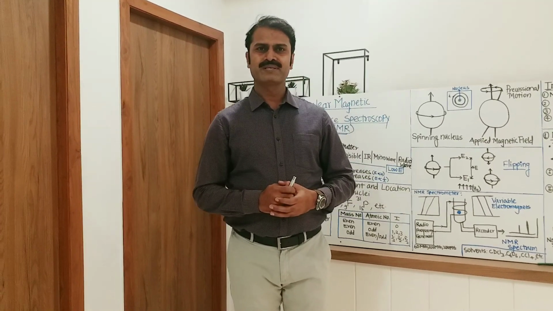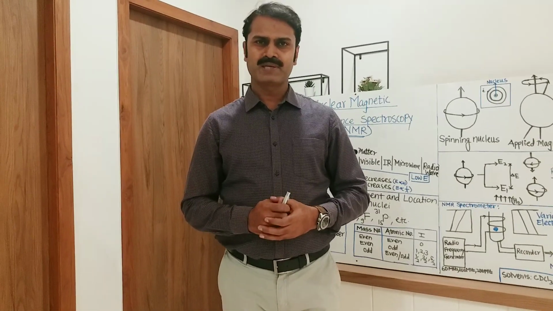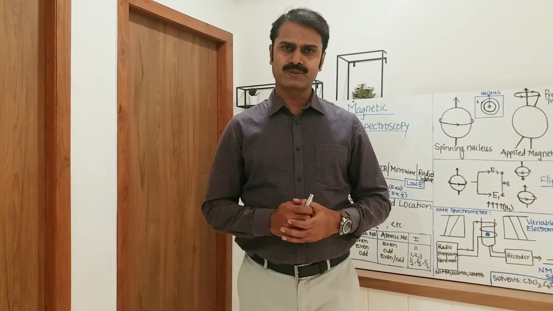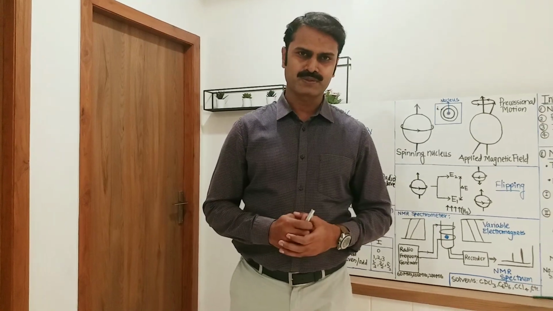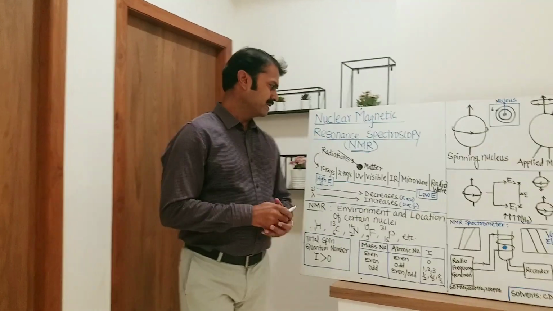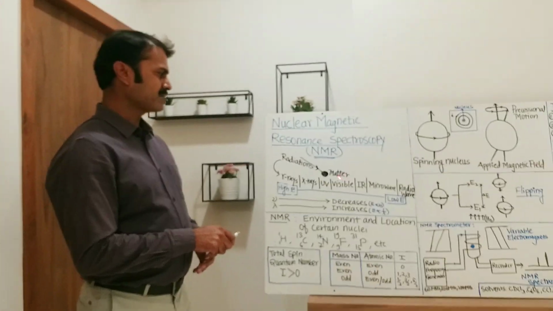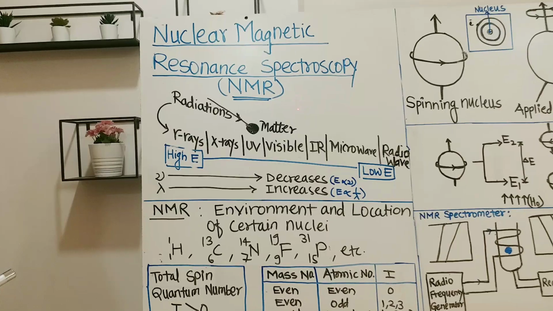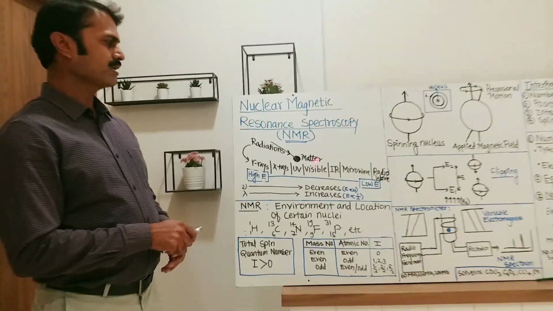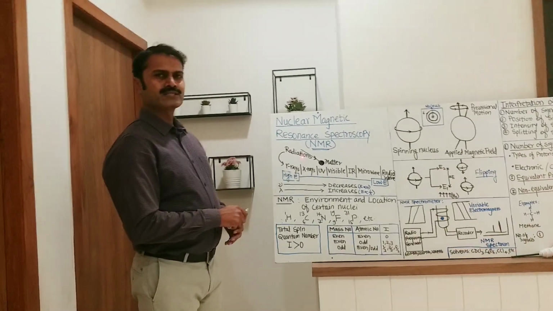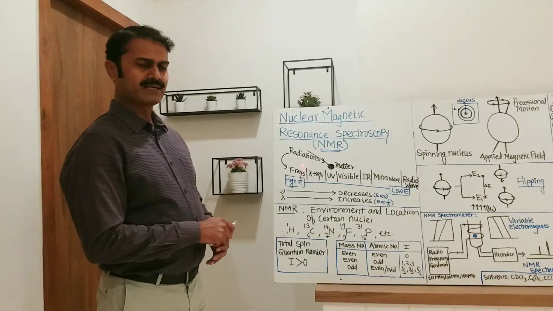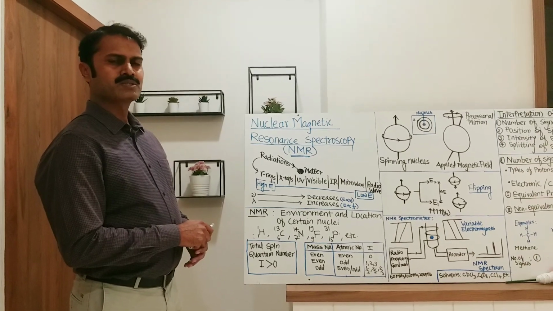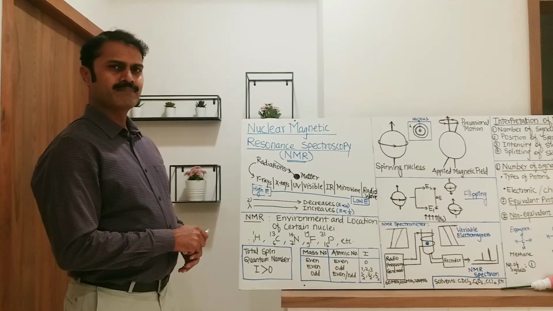Today we are going to discuss one very important topic from chemistry. Name of the topic is Nuclear Magnetic Resonance Spectroscopy, means NMR spectroscopy. Spectroscopy deals with interaction of matter with radiations. Matter may be in gaseous state, solid state or liquid state. The radiations are also known as electromagnetic radiation because each radiation is associated with electric as well as magnetic waves.